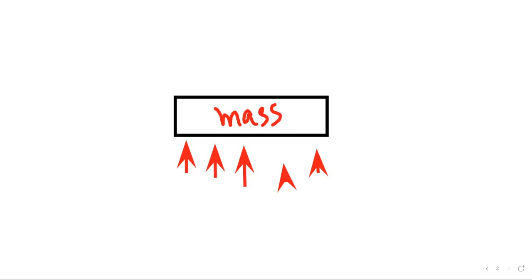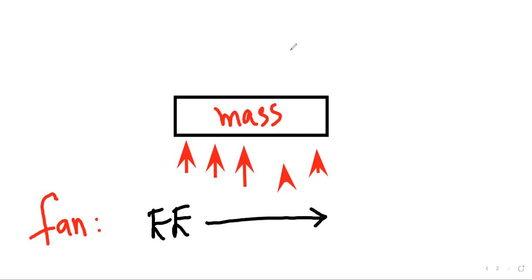Similarly, there are a lot of other forms of energy. In case of a fan, electrical energy is given to the fan and the fan starts rotating. When the fan starts rotating, electrical energy is converted into mechanical energy.